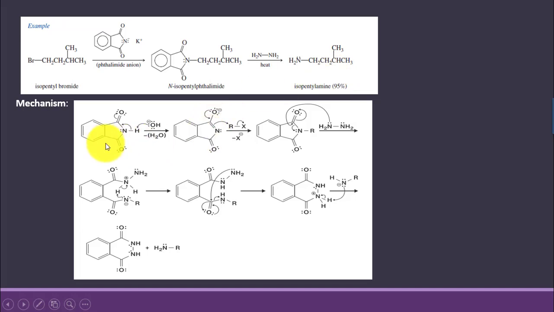95% yield is obtained. Mechanism is shown in which base is picking up the proton and leads to the formation of phthalimide anion, which is a good nucleophile and can easily attack SN2 substrates, meaning primary alkyl halides, in a better way. This leads to the formation of an N-alkyl phthalimide, and this on heating with hydrazine leads to a ring opening reaction, and on further rearrangement leads to the formation of phthalhydrazide and a primary amine.